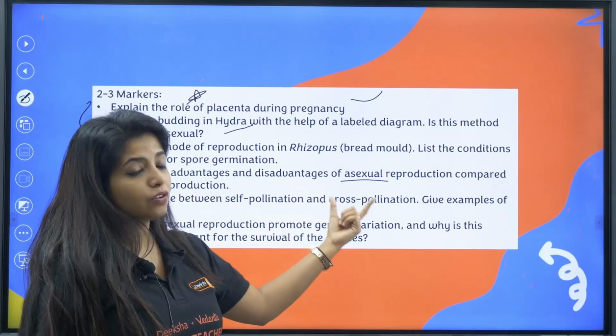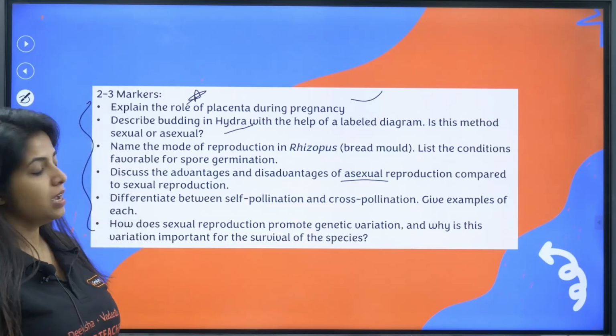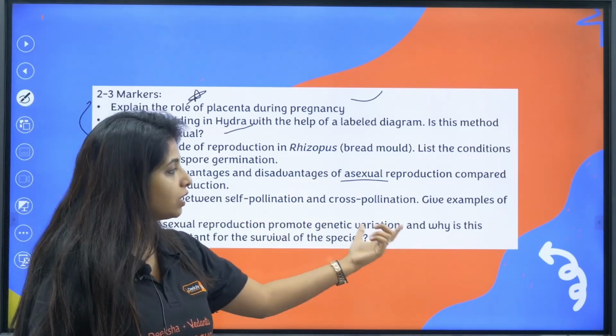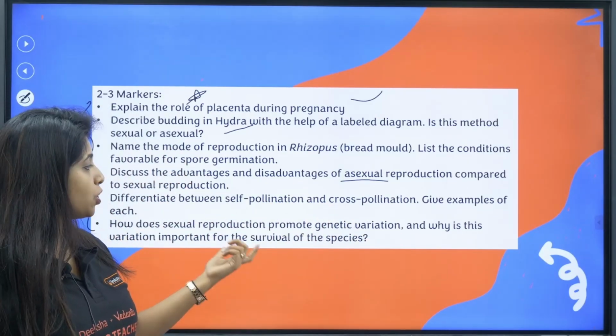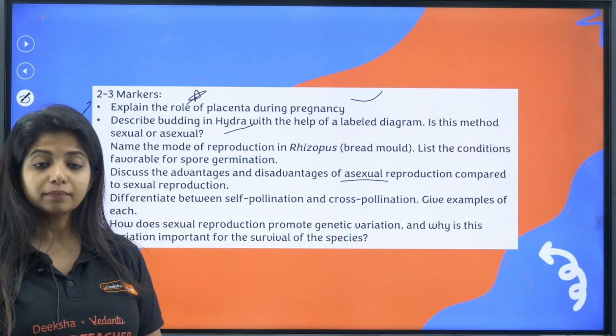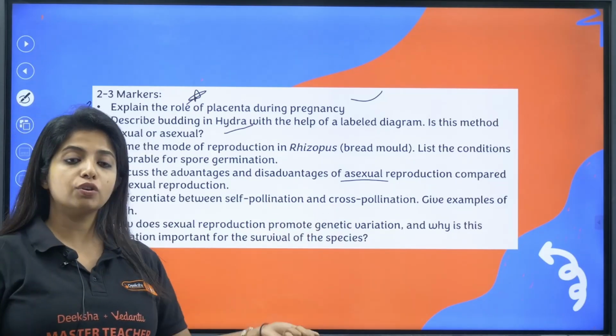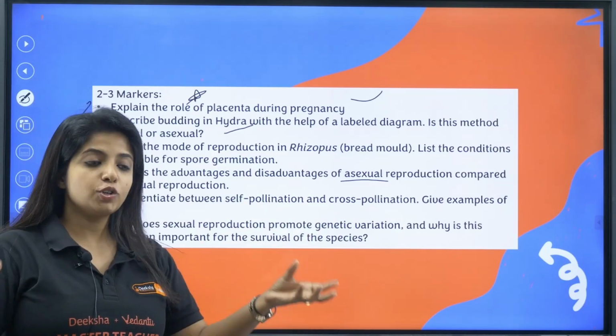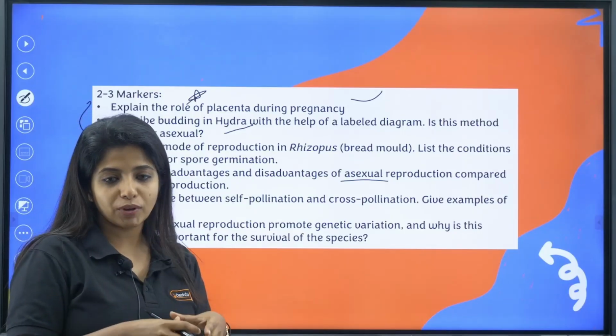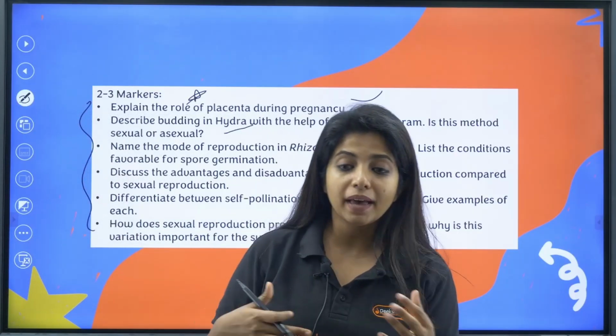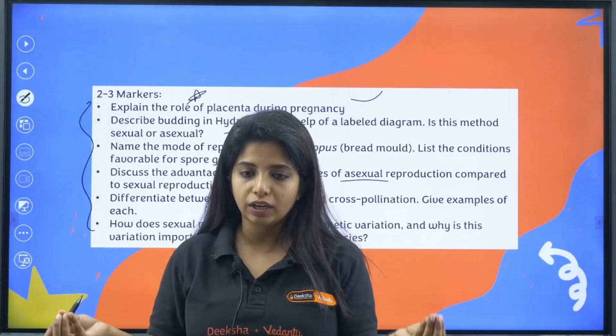Differentiate between self-pollination and cross-pollination, given in NCERT, go through it. How does sexual reproduction promote genetic variation, and why is this variation important for survival of the species? So how? Because in sexual reproduction you have two different parents, so two different types of genes are coming together, and apart from that there can be some errors also, which is why you get new variations.